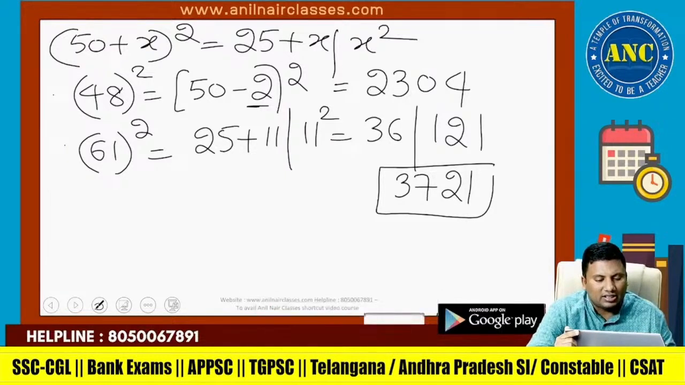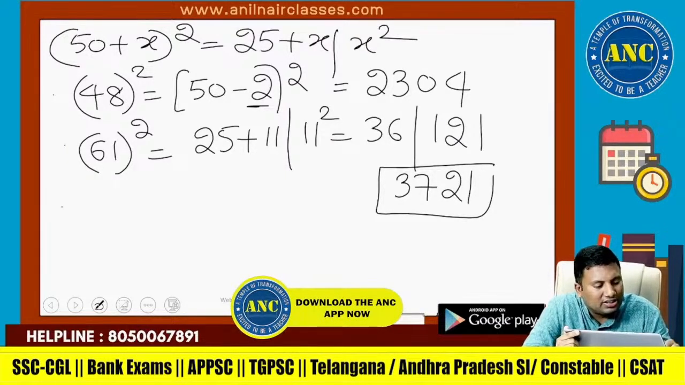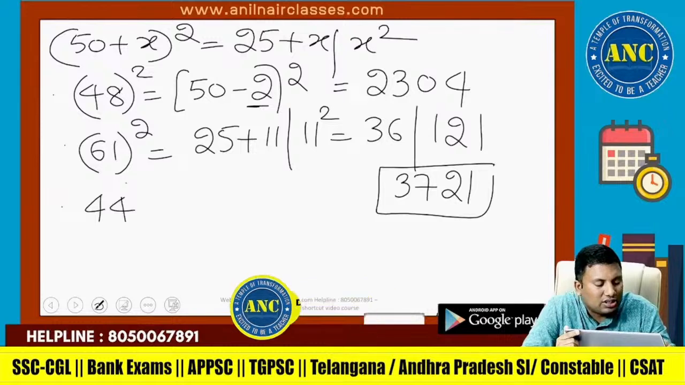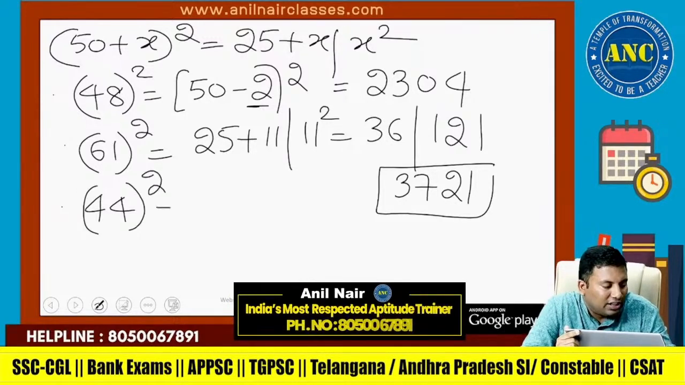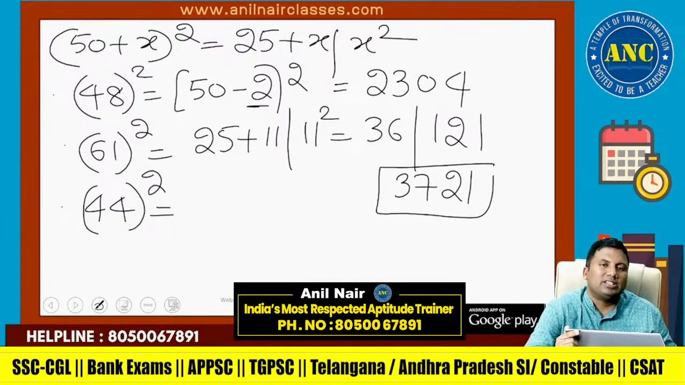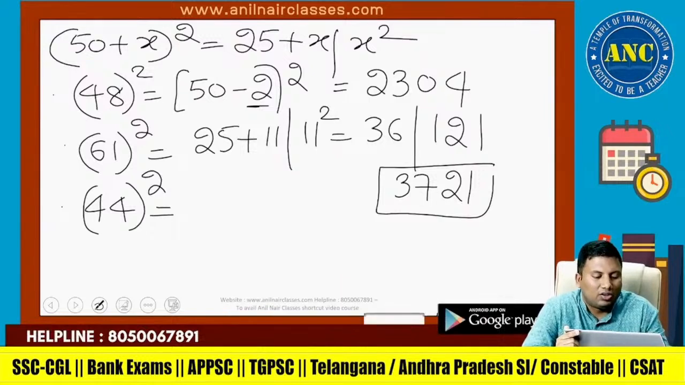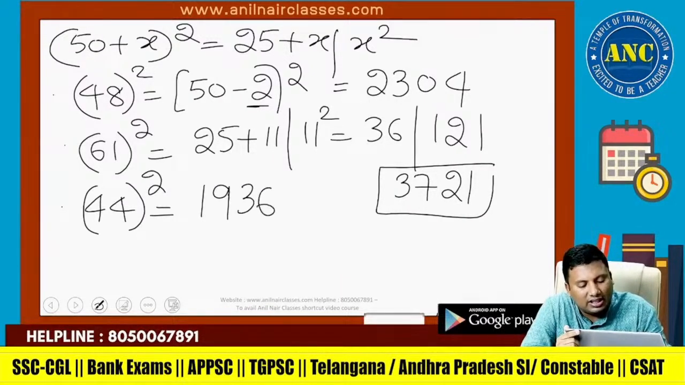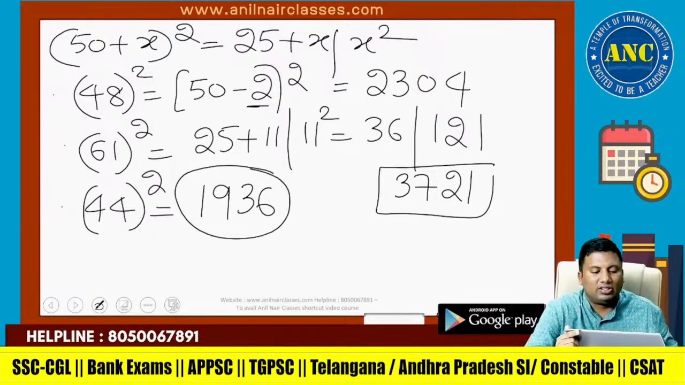36 plus 1 is 37. Suppose it is 44 square. Just look at the screen and solve it. 44 square. 44 is 6 less than 50. 25 minus 6 is 19. 6 square is 36. Answer is 1936.